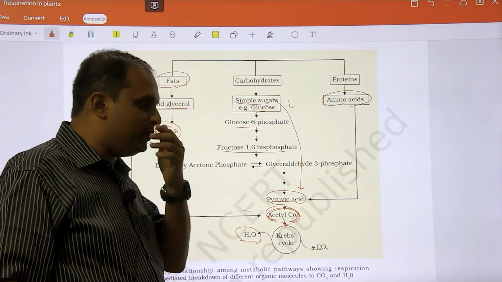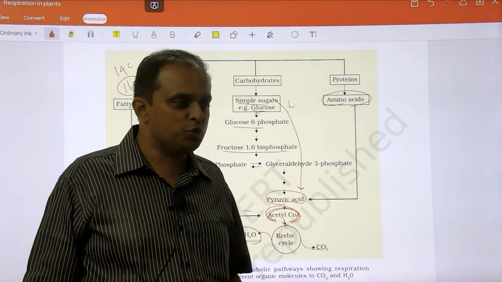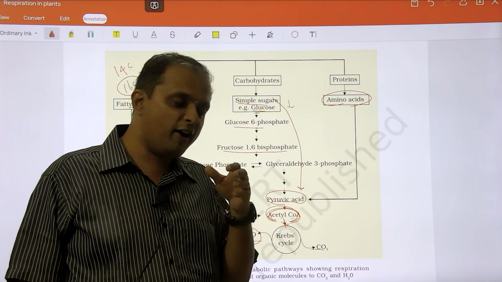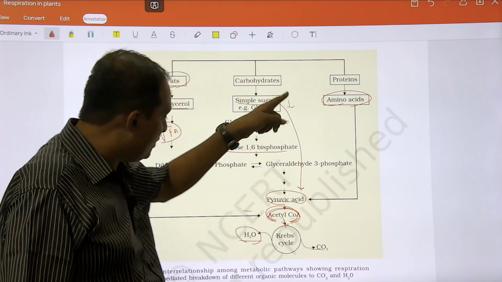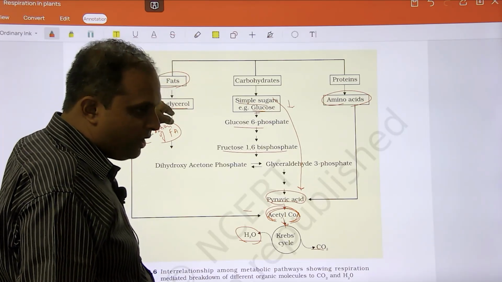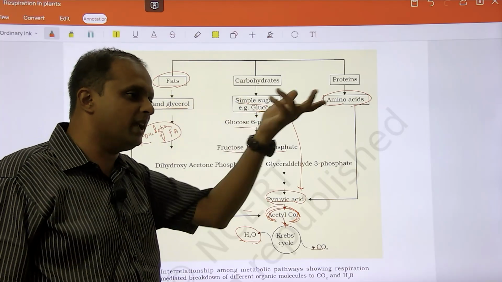That is why people say, some people have a wrong idea that to lose weight they avoid glucose and start consuming fat, or they avoid fat and start consuming glucose; then glucose in turn will become fat. Do you understand what I say? So breakdown of fat is catabolism, formation of fat is anabolism. So respiration is a mix of both anabolism and catabolism, right?